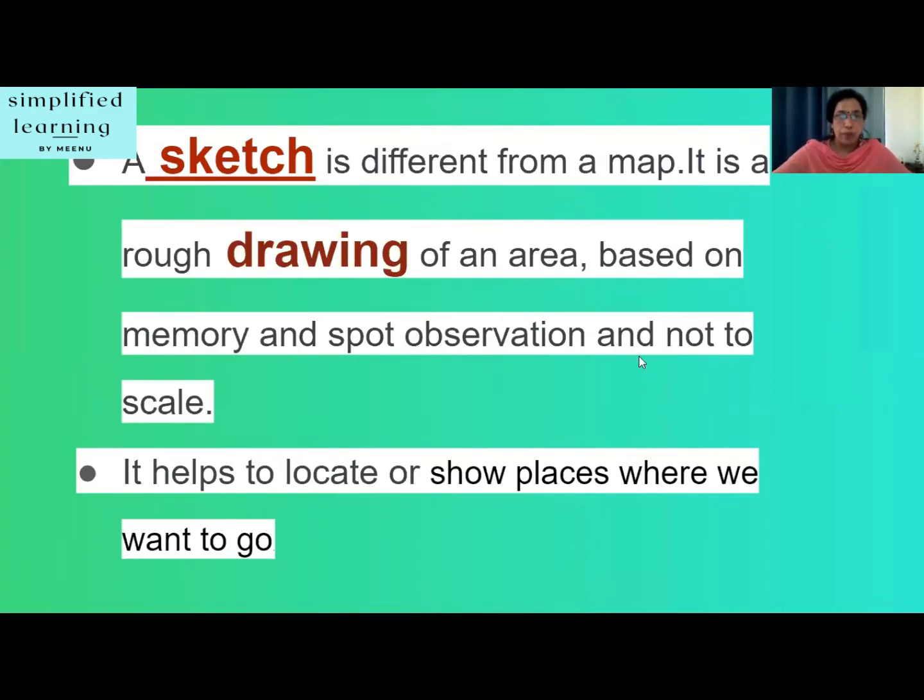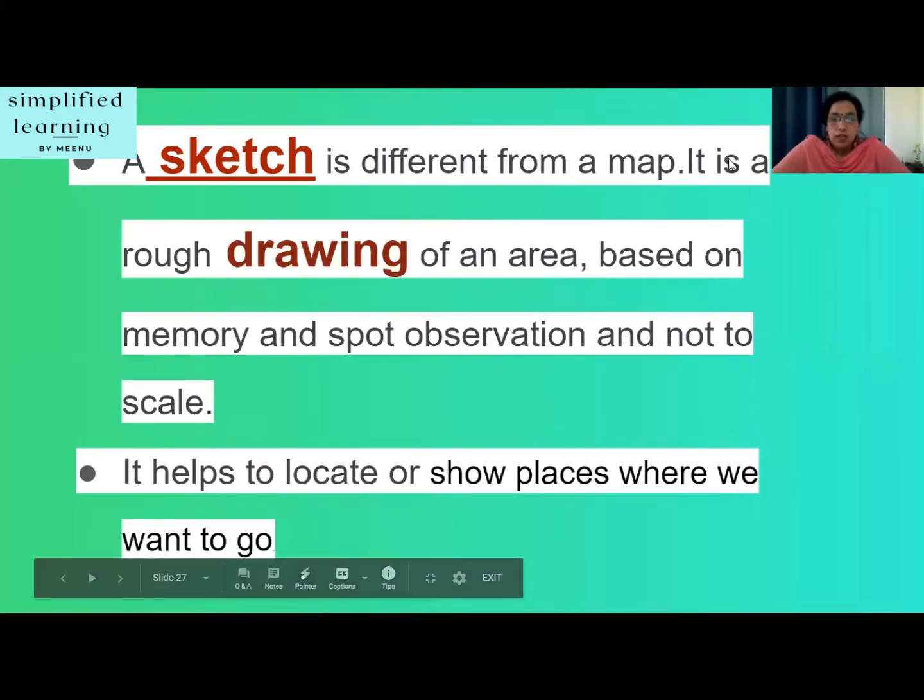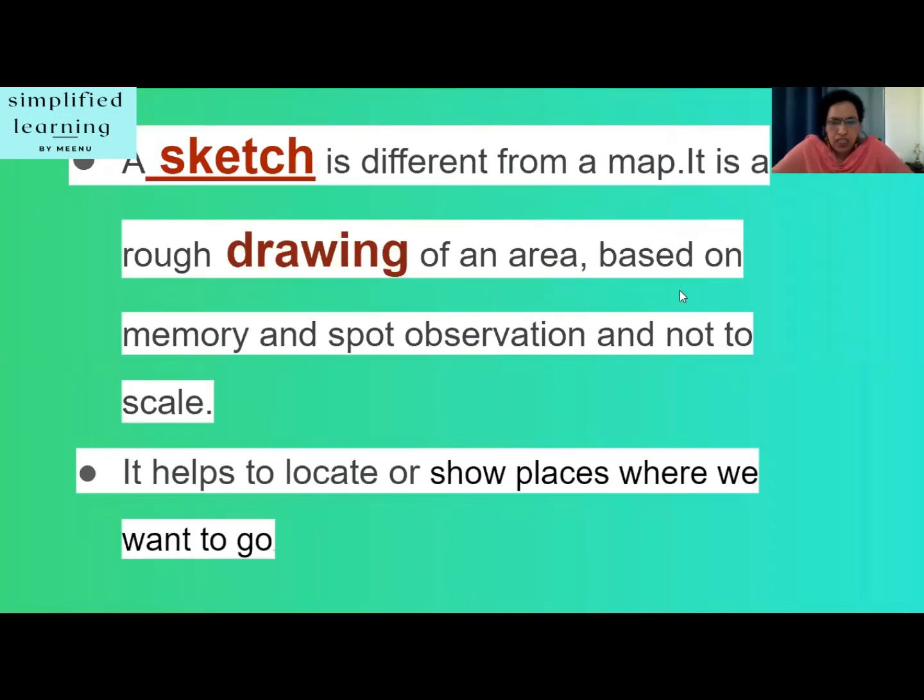Let's move on to our next topic, that is sketch. Suppose you invite your friend to a party at your residence and he does not know your address. You may explain to him how he will reach your place by drawing a rough diagram of the locality and its roads. So this we call a sketch. A sketch is different from a map. It is a rough drawing of an area based on memory and spot observation and not to scale. It helps to locate or show places where we want to go.